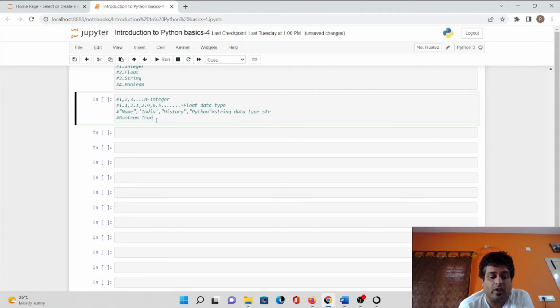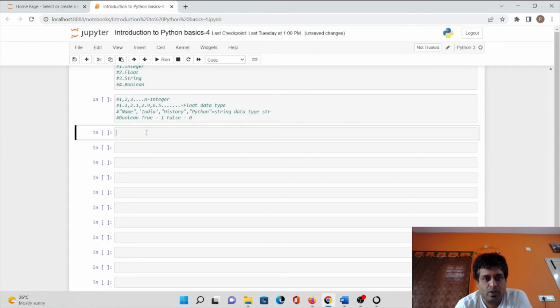For true we basically represent with 1, and if it is false we represent it by 0. So here we'll understand the boolean data type with respect to true or false.